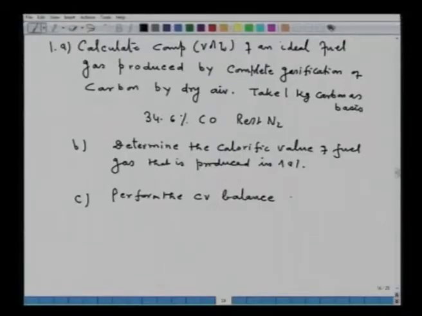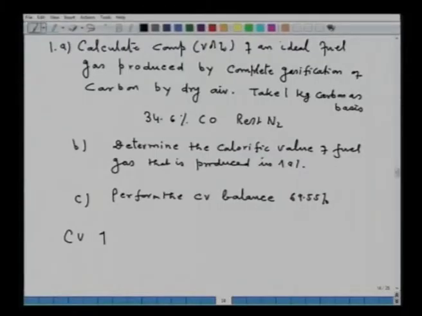Anyway, you can calculate and see that the answer for 1C will be around 69.55%. 69.55% of the original calorific value of carbon is available in the producer gas.